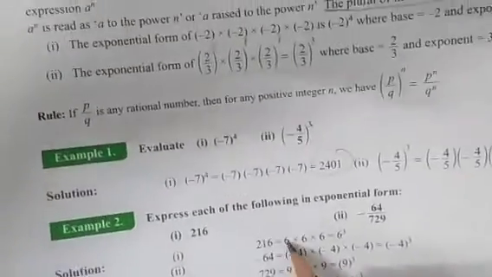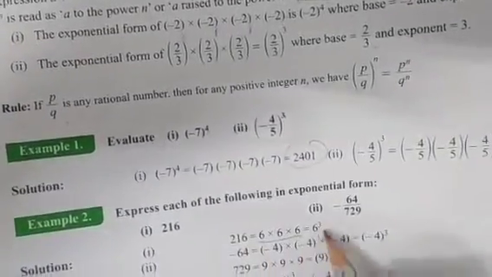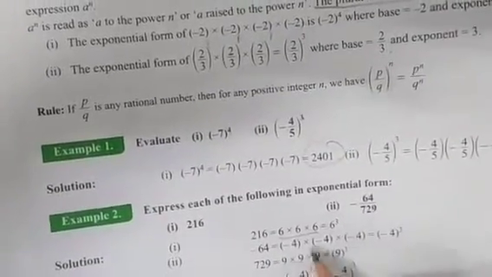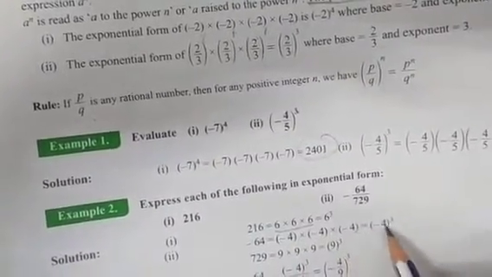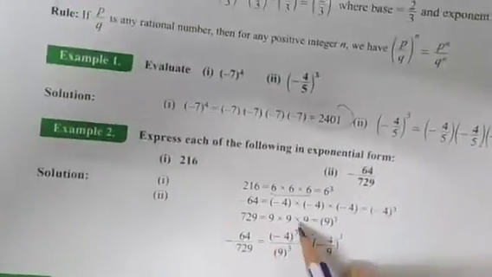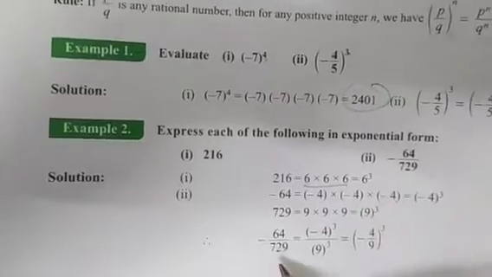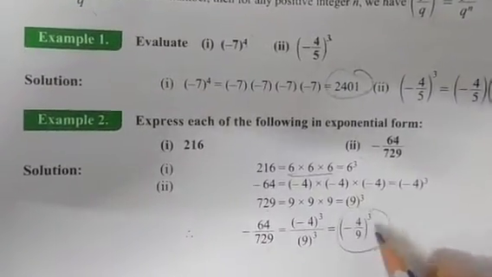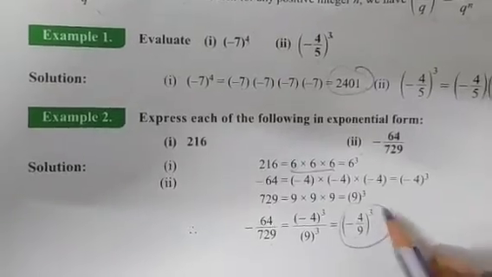Same in example number 2, express each of the following in exponential form: 216. So we know that 6 into 6 into 6, same factor, 6 की power 3. Then minus 64 by 729. So minus 4 into minus 4 into minus 4 is minus 4 की power 3. 729 is equal to 9 into 9 into 9, 9 की power 3. So minus 64 by 729, we will write as minus 4 by 9 की power 3.